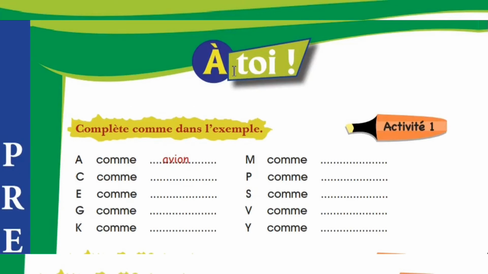There is some exercises. À toi, for you. Activité A, activity 1. Complète comme dans l'exemple. Complete as in the example.